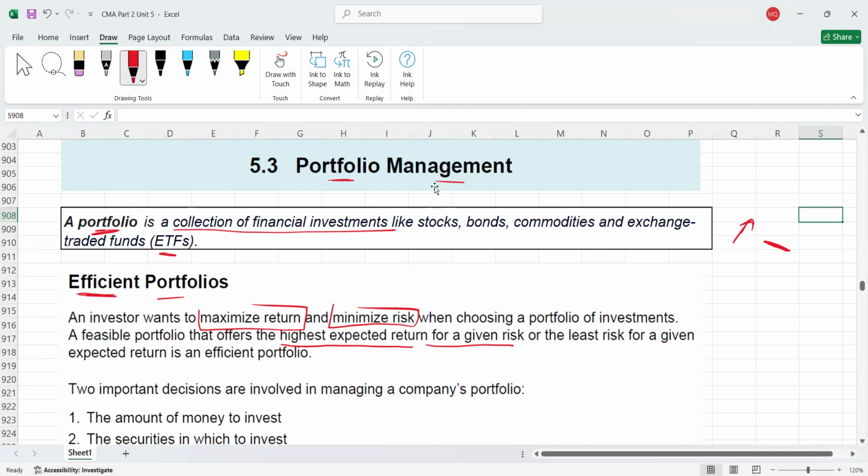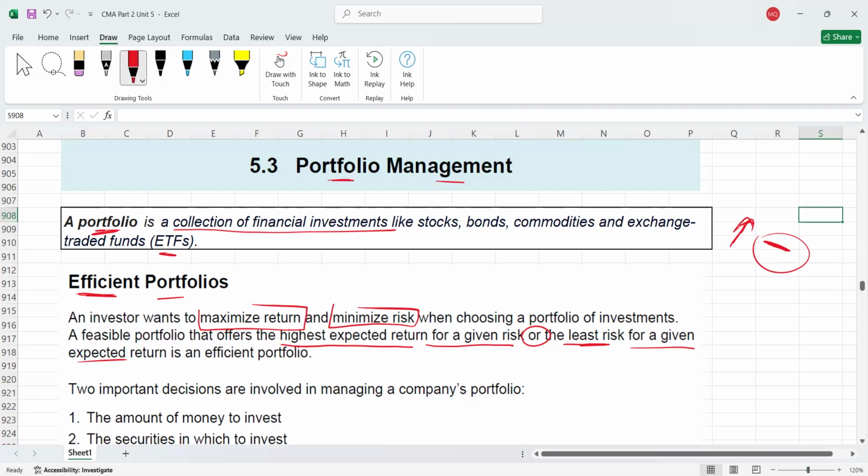The same statement we can say this way also: the least risk for a given expected return. Okay, for example, our risk is minimum but our return is highest. So if this is the situation, then you are generating the highest expected return but at the lowest risk, so that portfolio is your efficient portfolio.